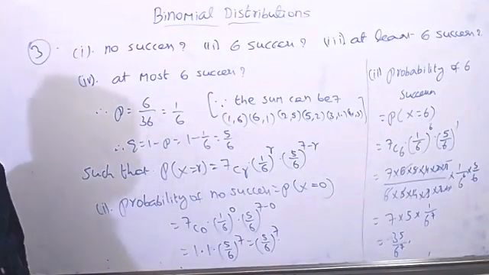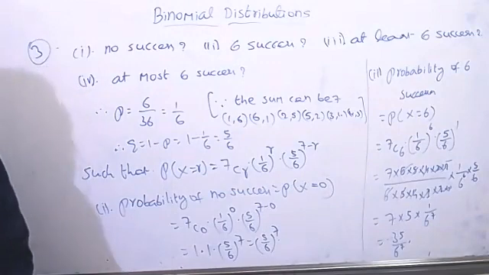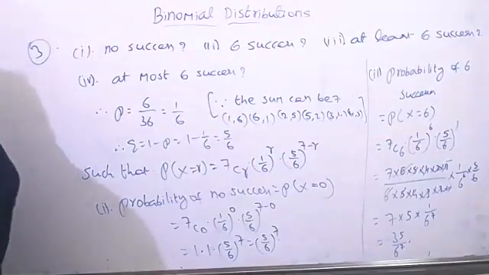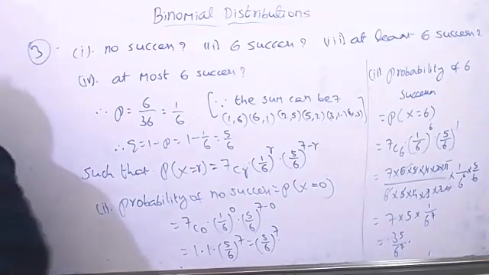Then find the third question. At least 6 successes means minimum 6. Then anyhow it is the first 5 we can subtract it. Or else the best way is x equal to 6 and x equal to 7 also you can take. X equal to 6 already we got now, so x equal to 7 only we can find. It's enough. Third question you can solve now.